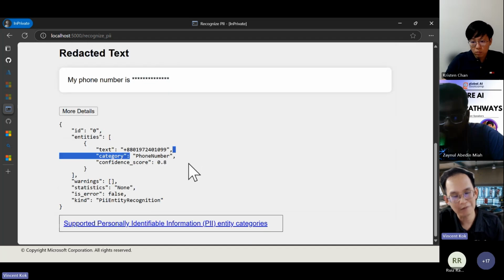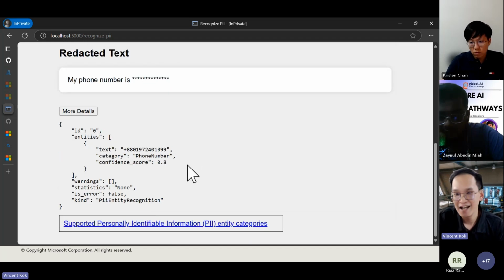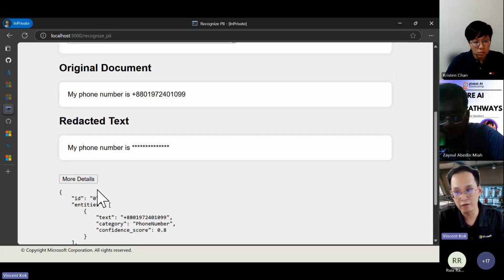This is a phone number as well. All right, so give it a try. This app you all can try to run it yourself, but you need to have the Azure subscription. Okay, so I believe they all train for the different country code as well.